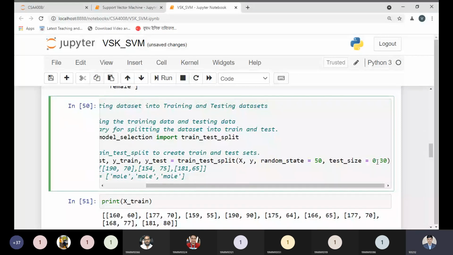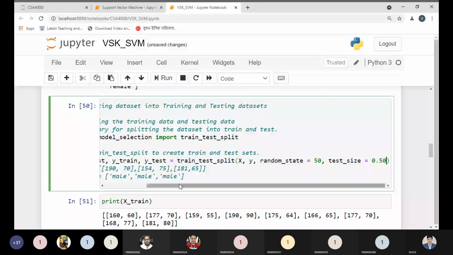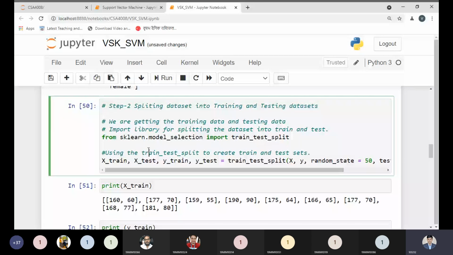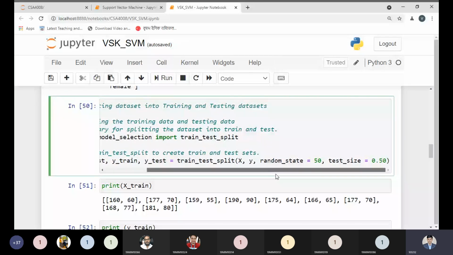Just right now tell me what size I must use for the testing. Please tell me the size of the testing data set. What size I must take? 40, 50, 30, 25? Just tell me. Can anyone tell me the size of the testing data? 50? 50 I can take. Okay, according to you, I'm just taking 50. Okay, no problem. According to the student, I'm just taking the data set as 50, but we must not use it normally. But right now, no problem.